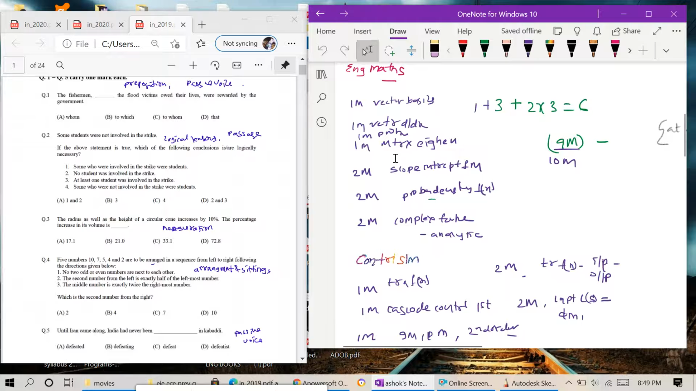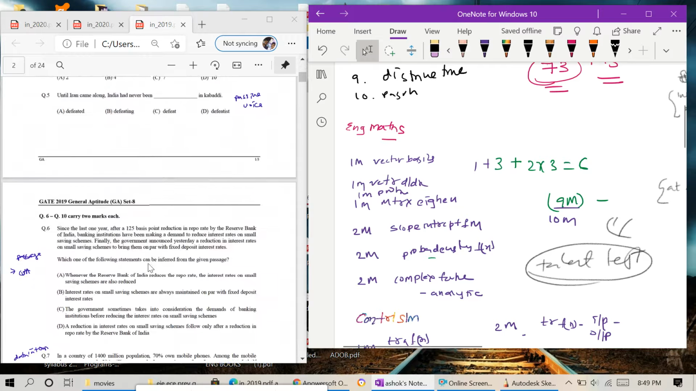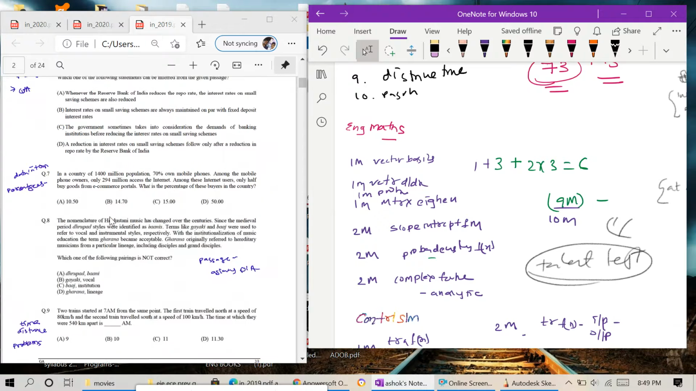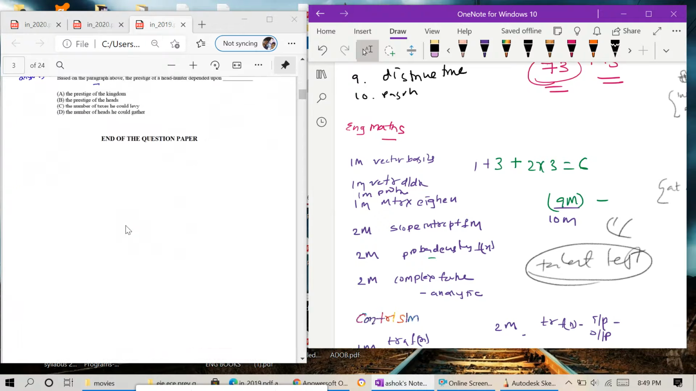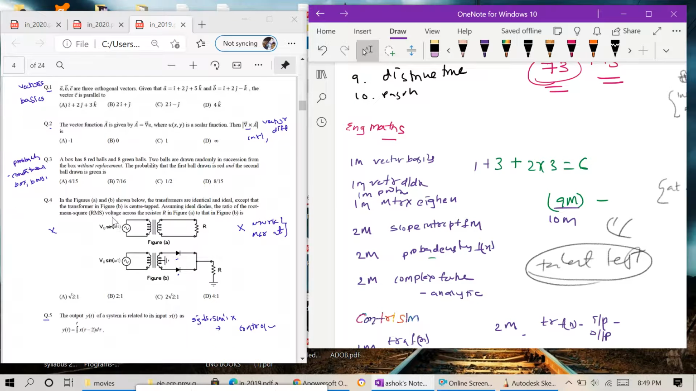Engineering maths is vector basics, matrix, slope, intercept, complex forms, matrix eigenvalues. This exam is actually a talent test. They will ask randomly, and you can choose any time, anywhere you like. So these are the 10 numerical aptitude questions. This is a scoring subject. This is engineering maths, probability.